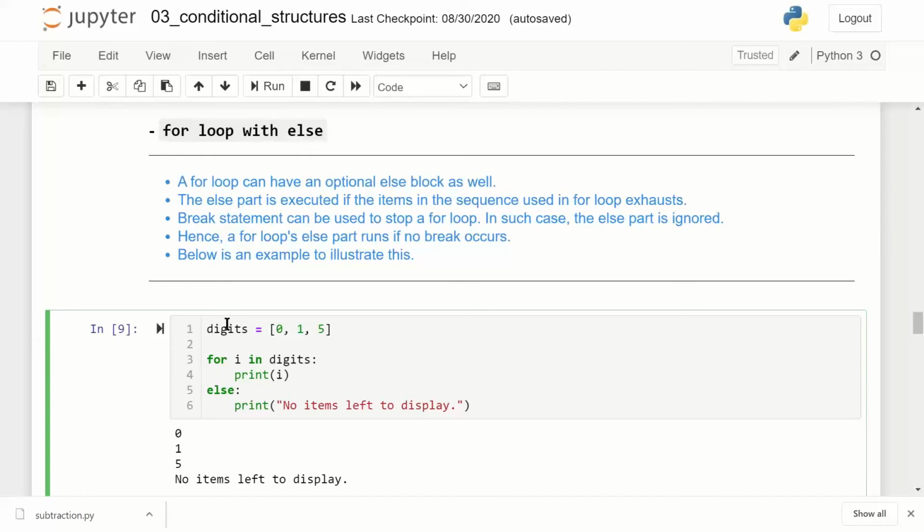So here I've created a digits list. There are 3 elements.